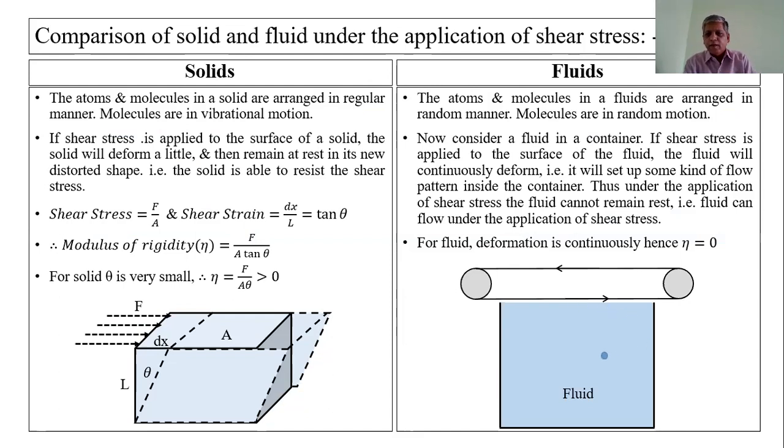Thus, under the application of shear stress, the fluid cannot remain at rest. That is, fluid can flow under the application of shear stress. So, the modulus of rigidity is equal to 0 for fluids. Remember this thing.